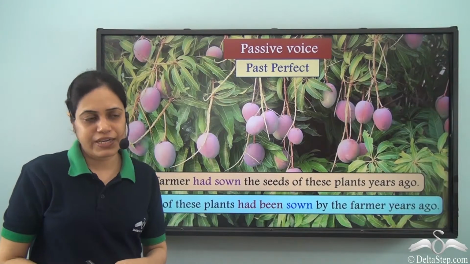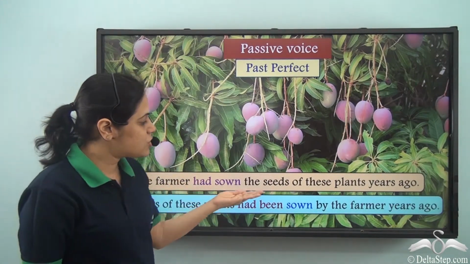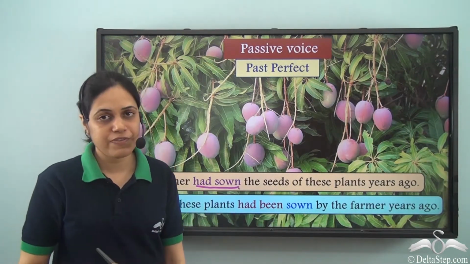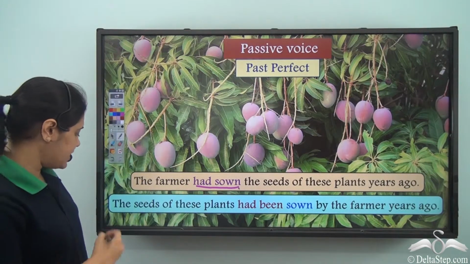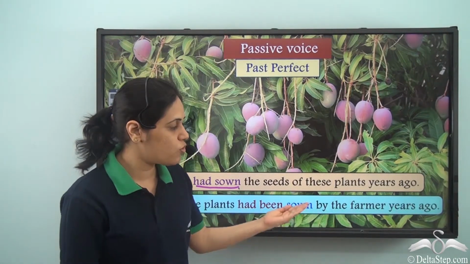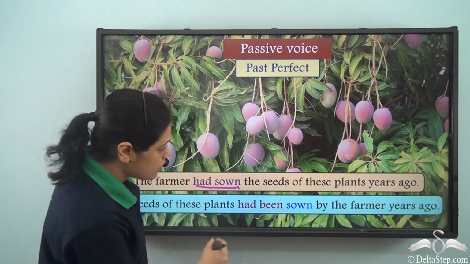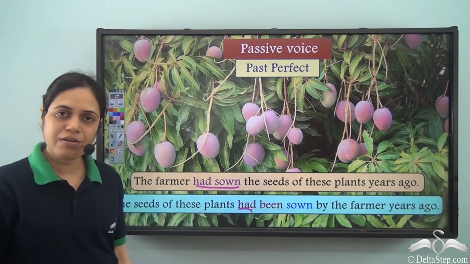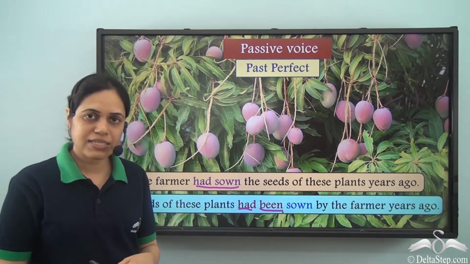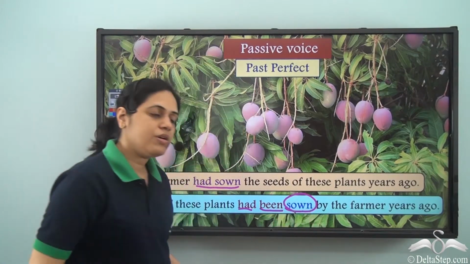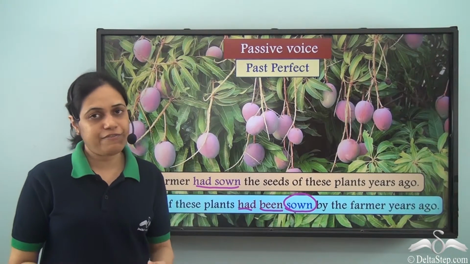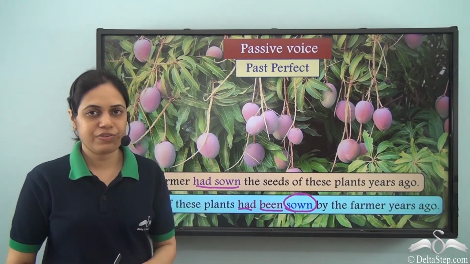Similarly, for past perfect tense, the farmer had sown the seeds of these plants years ago. Had sown means it is past perfect tense. Now if I write it in passive voice, the statement becomes, the seeds of these plants had been sown by the farmer years ago. Had is a form of have verb. It acts as helping verb. Been is a form of be verb. Again it acts as helping verb. And sown is the main verb here. For perfect tenses, we need one have verb and one be verb as auxiliary verbs.